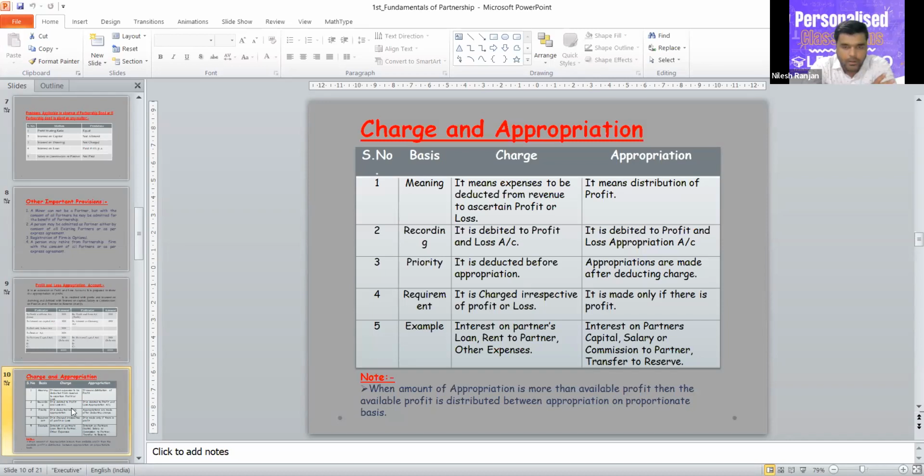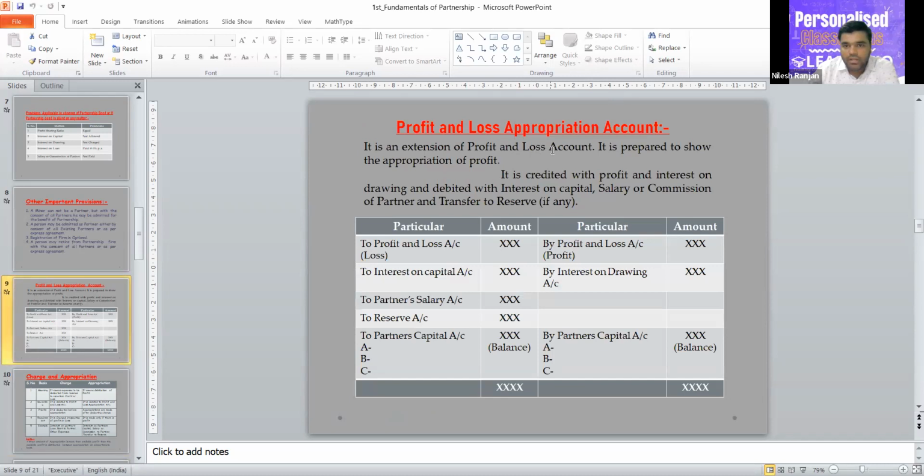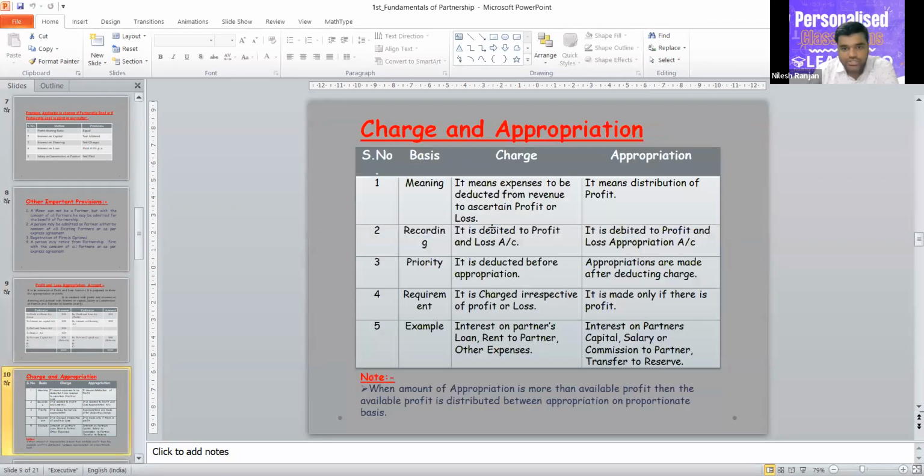The second is recording. Charge is debited to profit and loss account. Generally, all the charge is written in trading or profit and loss account, not anywhere else. But appropriation is written in the profit and loss appropriation account. So when we prepare this account, we write all the appropriations, but charge is written to the profit and loss account that we prepared in the 11th.